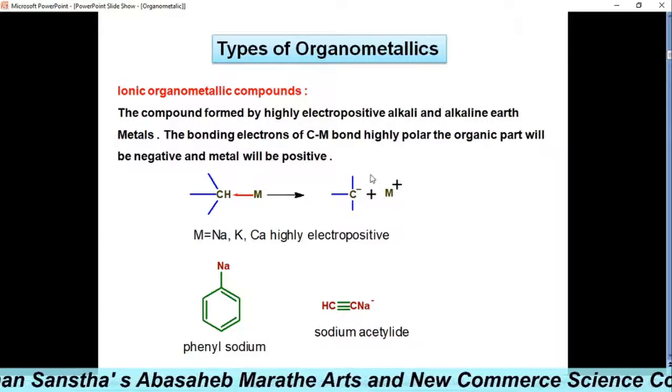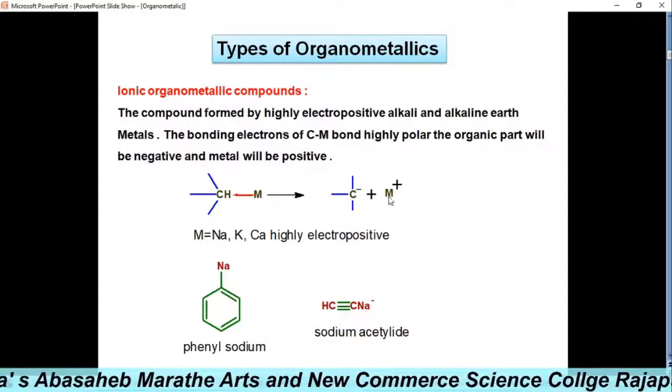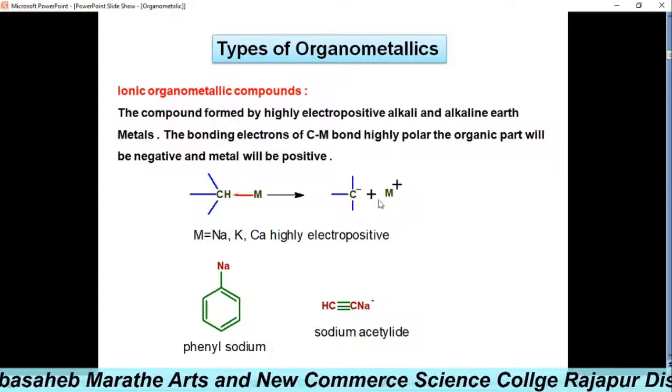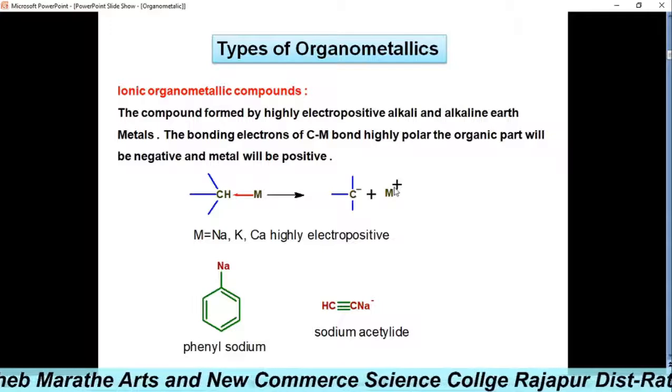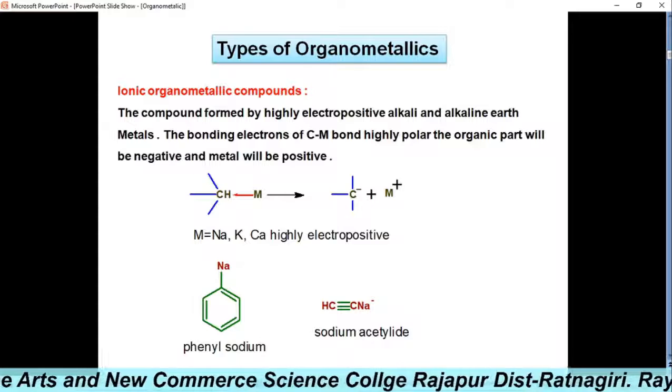See here, this is the organic part, it will be negative and the metal has a positive charge, except lithium, beryllium and magnesium.